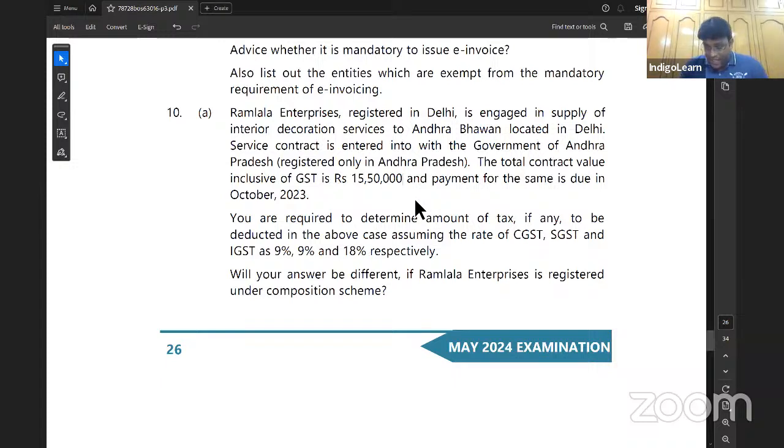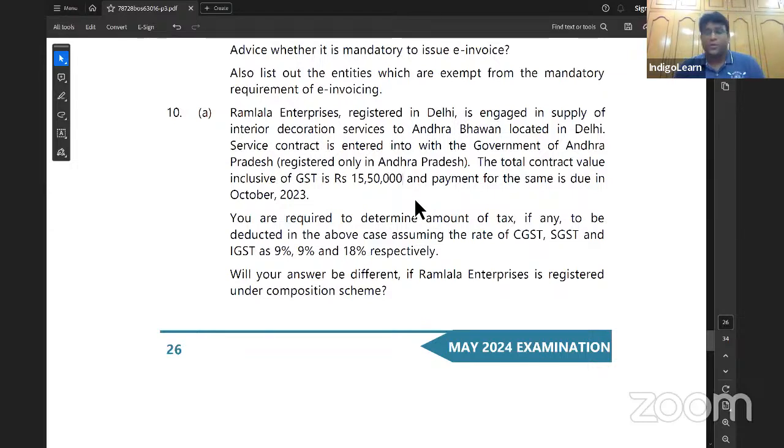First of all, what is it they're asking? First bit, my dear friends, come on. You are required to determine the amount of tax, if any, to be deducted, assuming the rate of CGST, SGST is 9% and IGST is 18%. Will the answer be different if Ramlal Enterprise is registered under composition scheme?